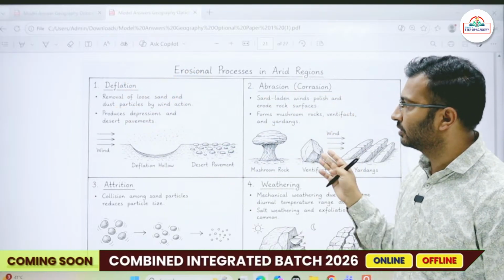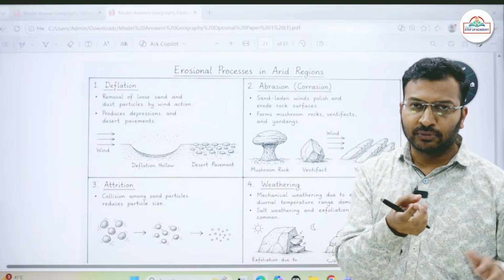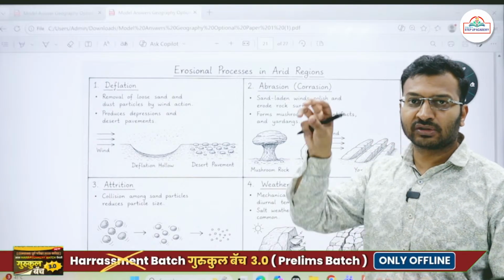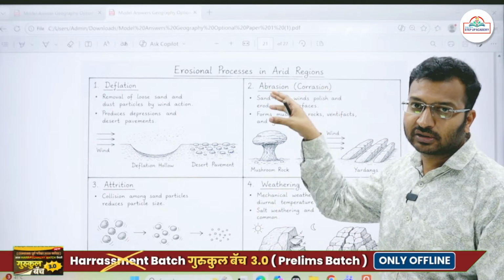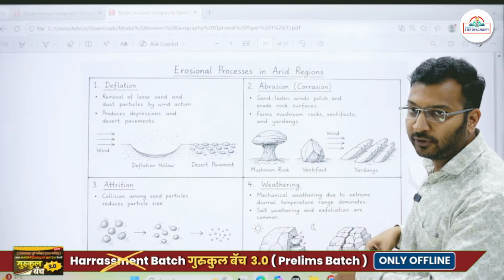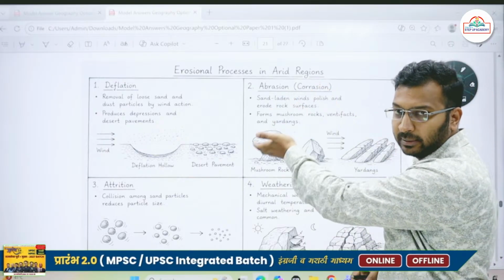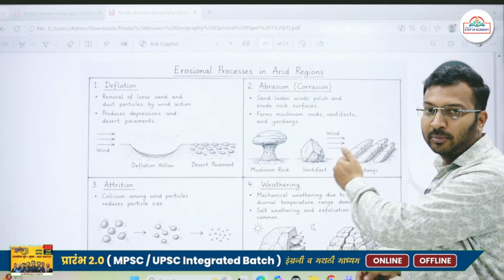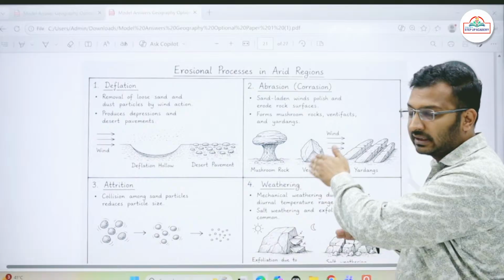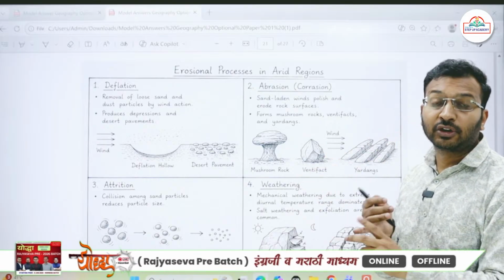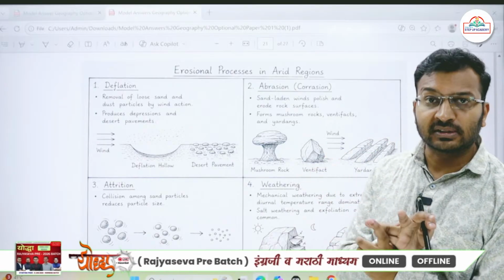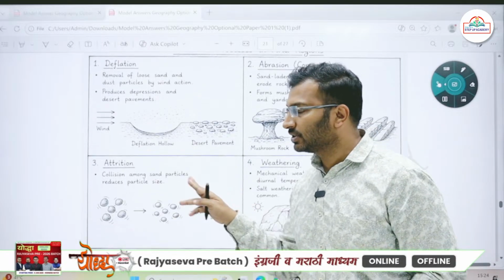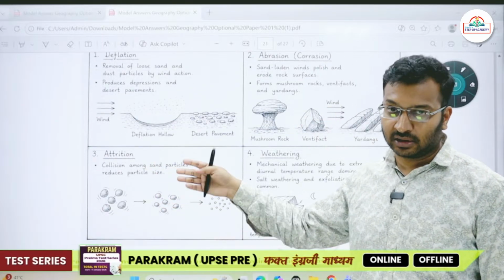Then there is the abrasion process, wherein the wind carries sand particles, and those sand particles blast upon the rocks and are responsible for the formation of different landforms. For example, we find mushroom rocks, ventifacts, rocks of different angles getting cut. Then we find yardangs, zeugen, and tor-marcels. Then attrition, the collision of particles against one another.